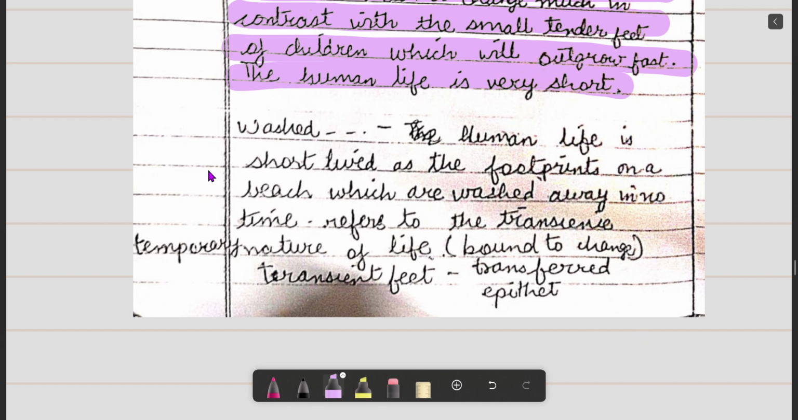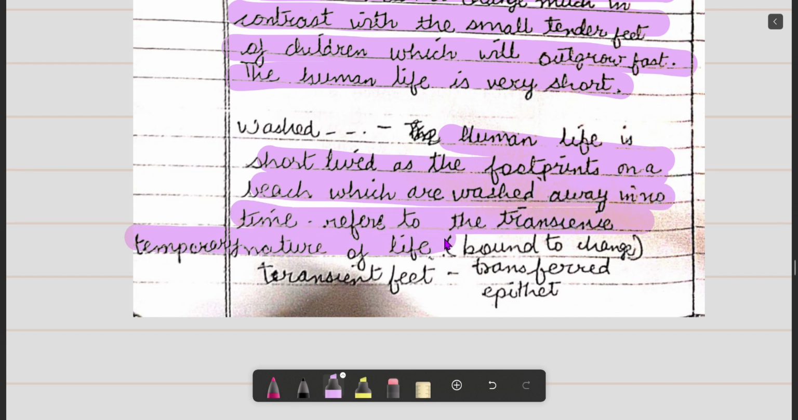Wash their terribly transient feet. This line is very important. The human life is short-lived, as the footprints on a beach which are washed away with time refer to the transient, temporary nature of life which is bound to be changed. Now, transient feet is a transferred epithet.